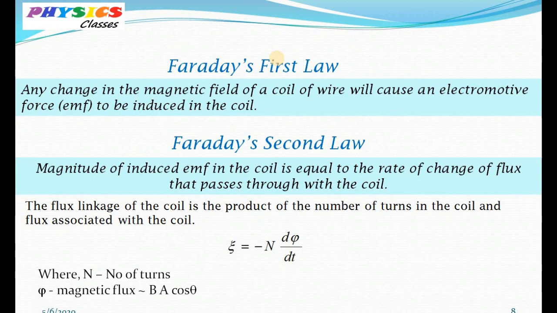That is, the magnitude of the EMF depends on how fast you change the magnetic flux and the number of turns on the coil. So here epsilon is the induced EMF, N is the number of turns, and d phi by dt is the rate of change of flux. The negative sign comes due to Lenz's law, which I am going to talk about in my next video.